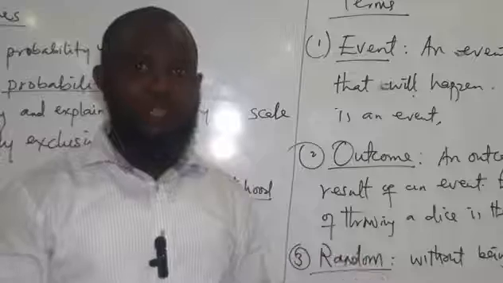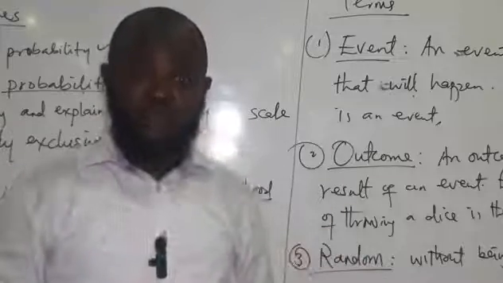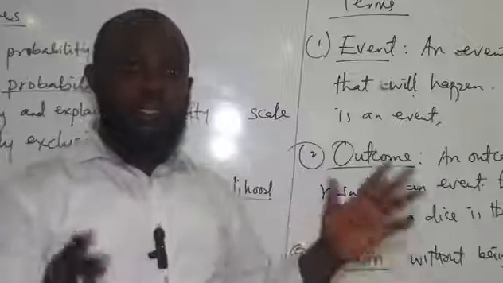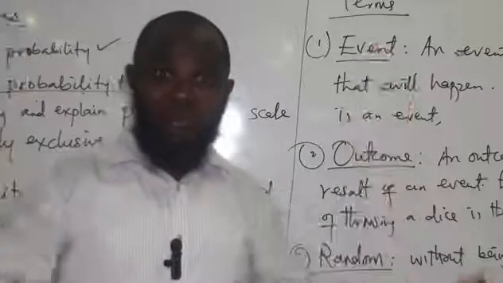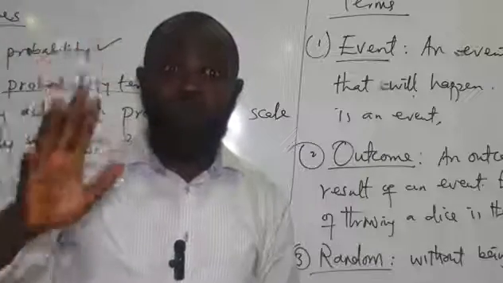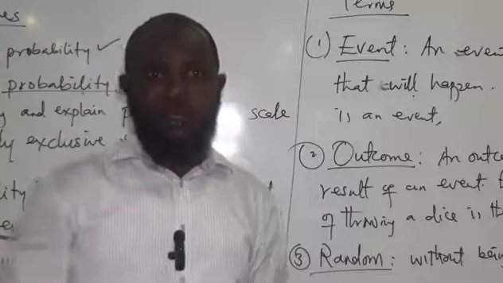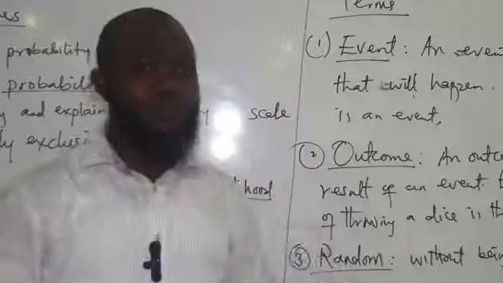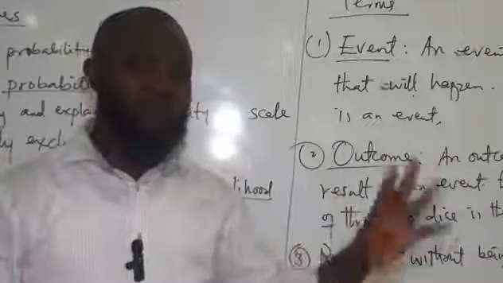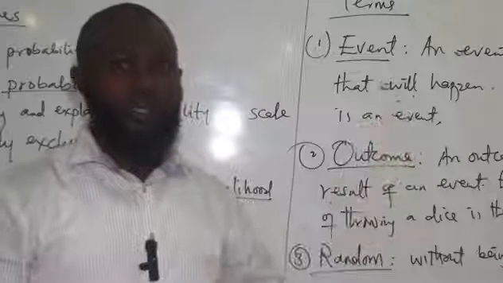So for example, everybody will die one day, right? But we don't know when we're going to die. So someone will die is something that will happen. That means it has 100% chance of happening. But if you're very, very sure that something will not happen, it has 0% chance of occurring.